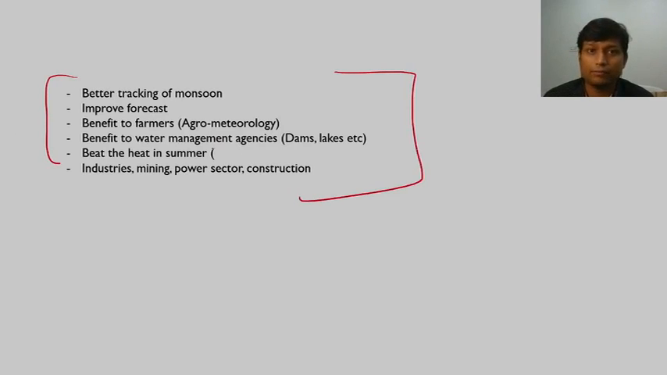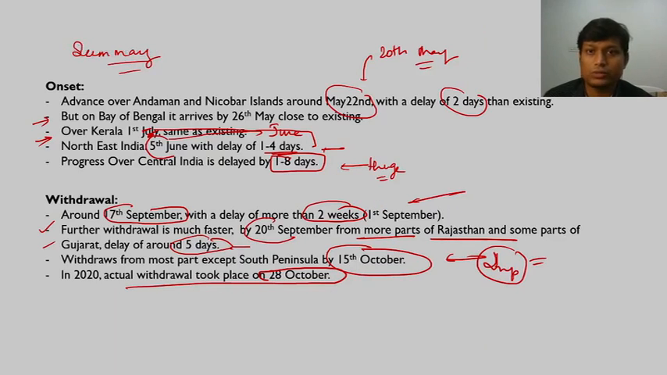If we have correct dates, we can have better tracking of monsoon. It will also help us in improving our forecast. Then the single largest beneficiary is agro-meteorology, as we have discussed earlier, and it also benefits water management agencies. You can plan your summer accordingly. And industries and mining sectors have their own requirements. So that is how onset and withdrawal of monsoon takes place.